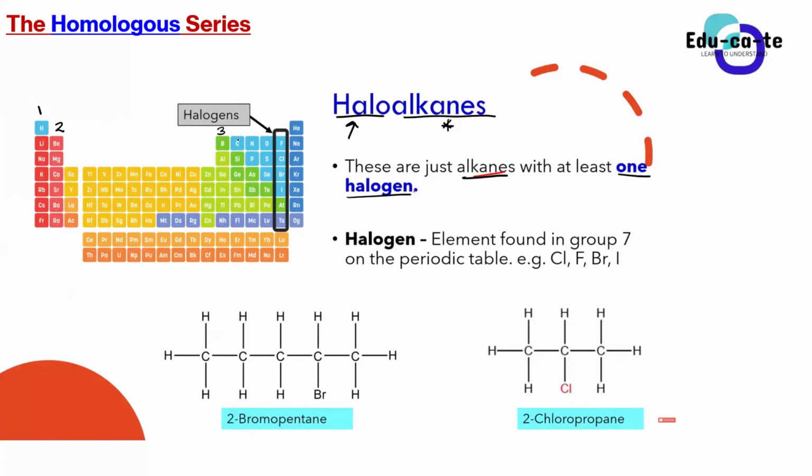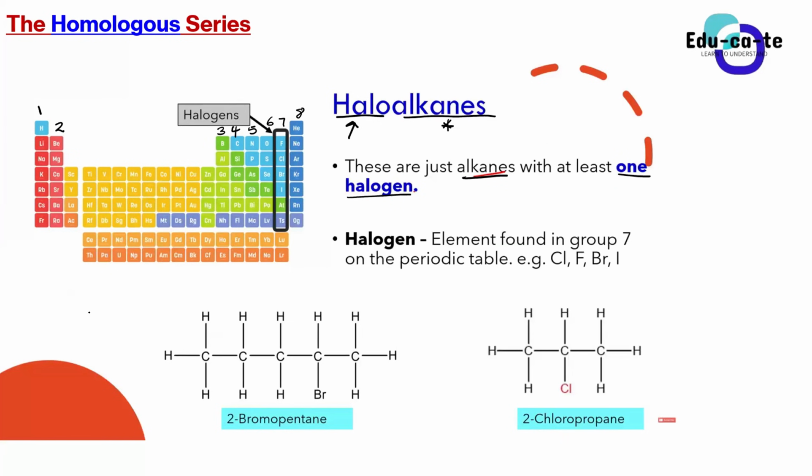You skip the transition metals. This is group 4, group 5, group 6, group 7, and this is group 8. If you are using the modern periodic table, this will be groups 13, 14, 15, 16, 17, 18, but let's just classify it as group 7 for now.